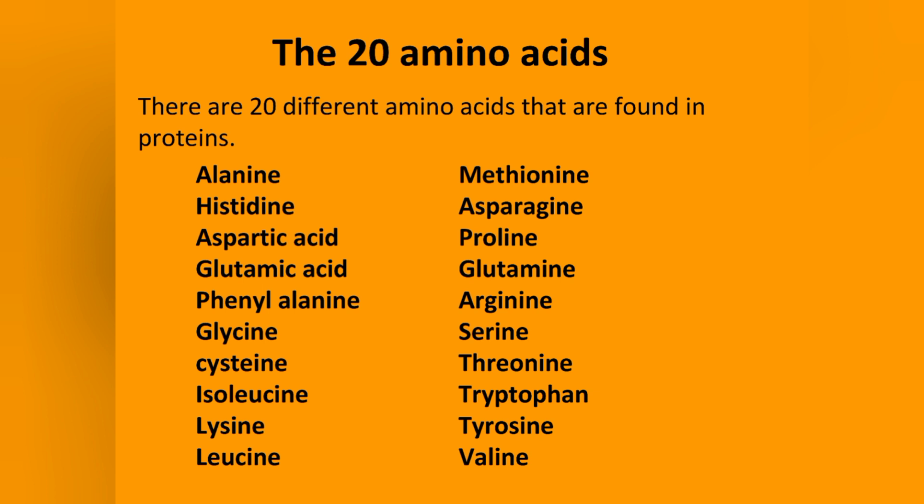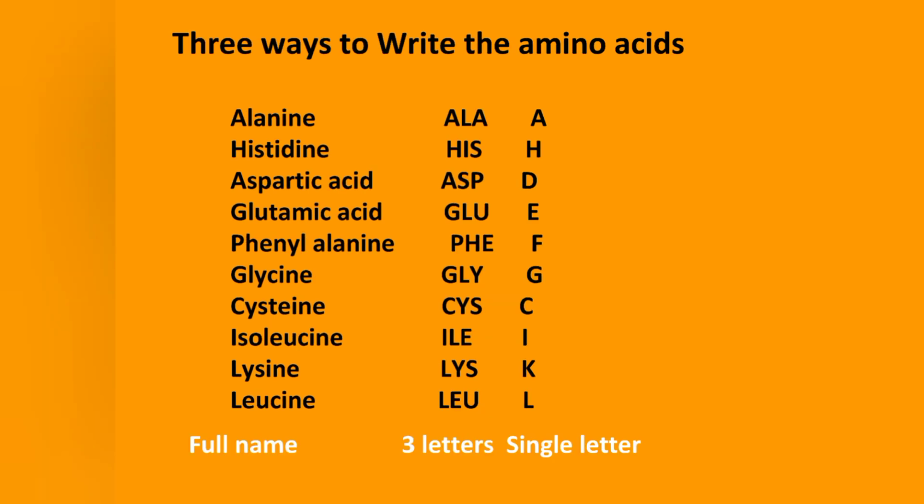There are three ways to represent these amino acids. It's either you write their full name or three-letter name. Example, alanine, the three-letter name is ALA, arginine is ARG, glutamine is GLN. Then they can be represented by a symbol, single alphabet letters. For the case of alanine, the symbol is A, arginine is R, asparagine is N, aspartic acid is D.